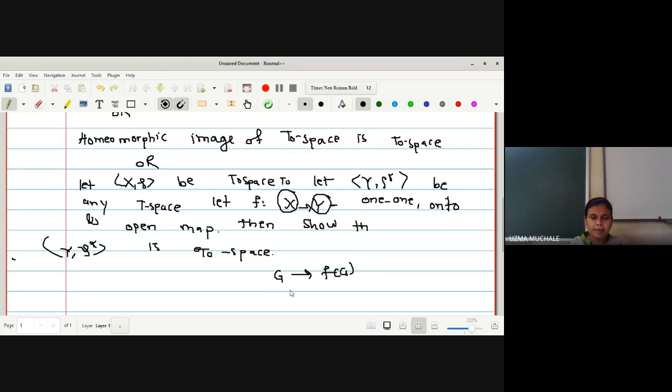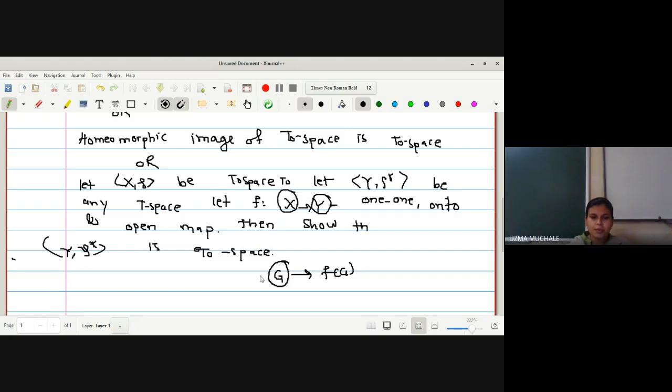This type of mapping, if it exists, is called an open map, right? So what is the important property of an open map? If I know the mapping is open, suppose I have any open set in X2, without knowing the nature of the elements of f of G, I can say directly it is an open set. That is the important property of an open map.